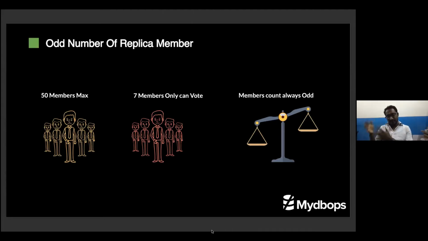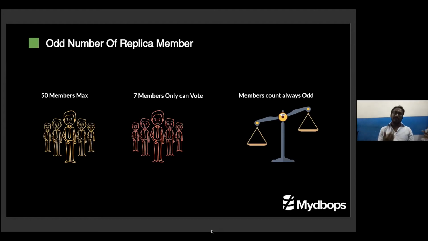If you have 50 members in the replica set, the next question is how many members will vote in the election. It is not a democracy. The number of voters in the election is very important. Out of 50, 7 members can vote in the replica set election to elect a primary. That is one of the quite important things.